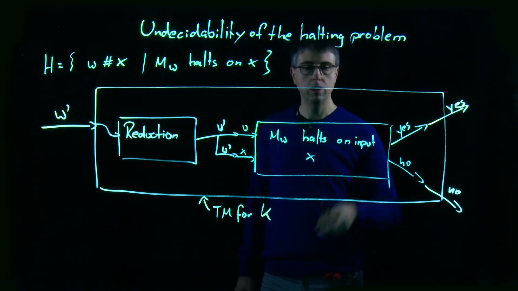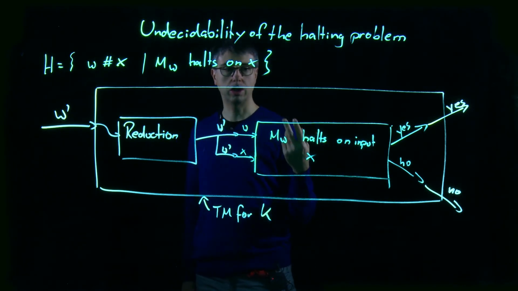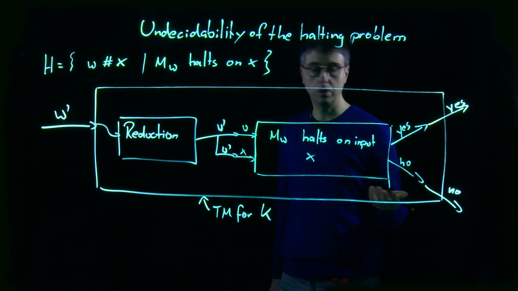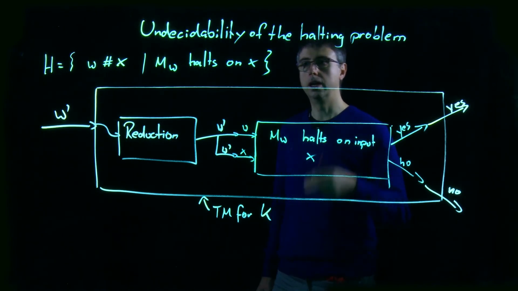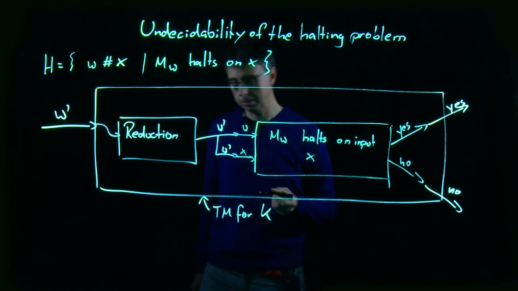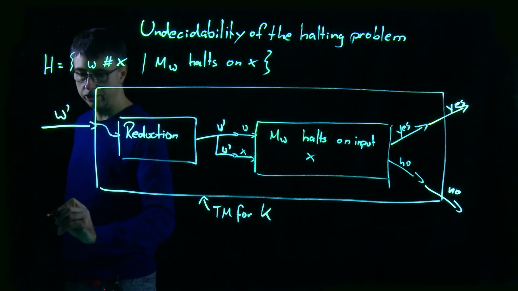But we already know that this Turing machine, the outer one, does not exist. So we can conclude that this one, the inner one, cannot exist either. And so we know that the general halting problem, H here, is undecidable. So we can conclude that H is undecidable.